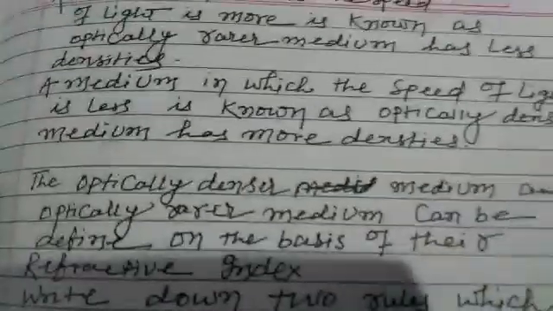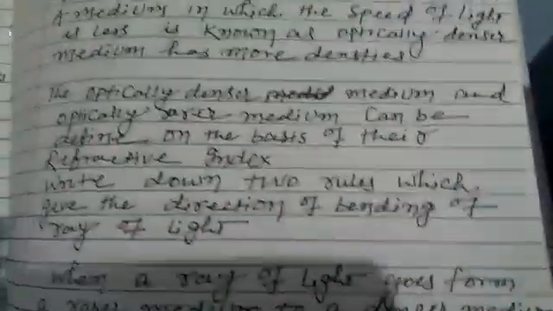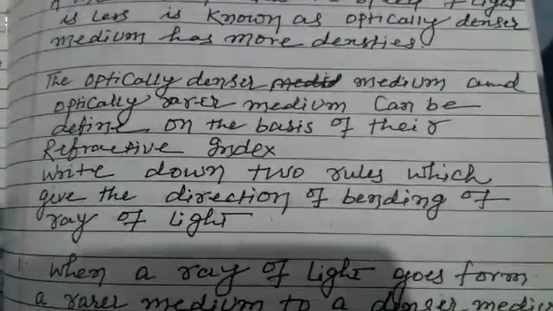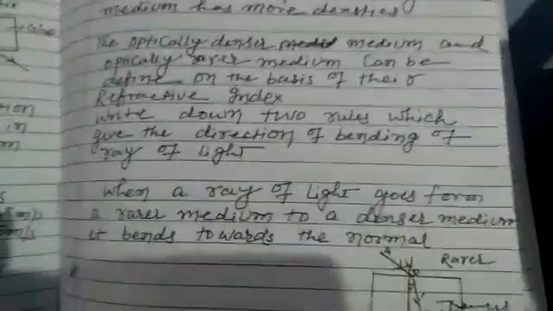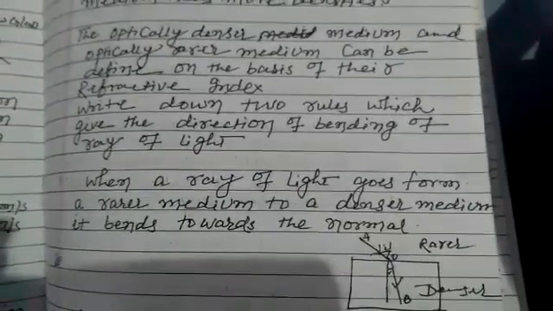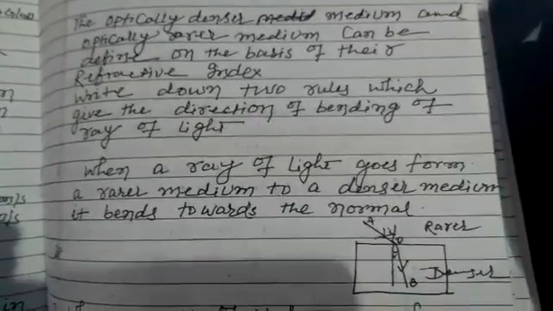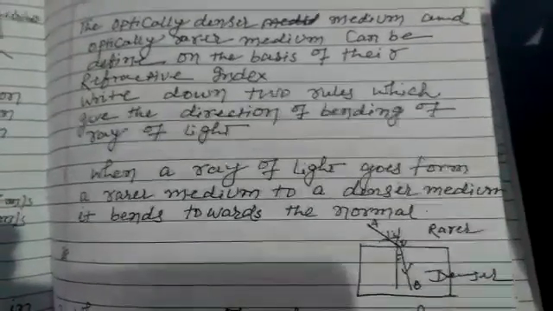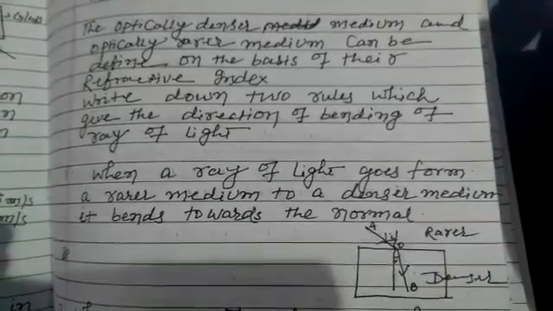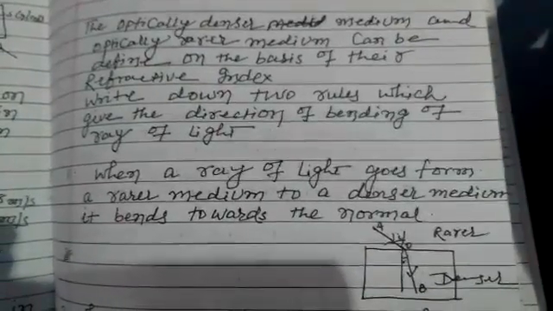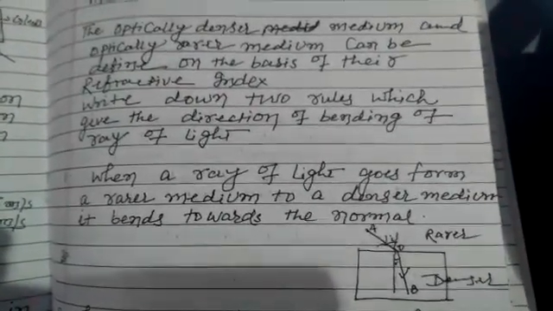Optically denser and optically rare mediums can be defined on the basis of their refractive index. Write down the two rules which give the direction of bending of a ray of light. When a ray of light goes from a rare medium to a denser medium, it bends toward the normal line. Take a glass slab: the light passes from air to glass and bends toward the normal line. That means air is an optically rare medium, and the speed of light in it is more.